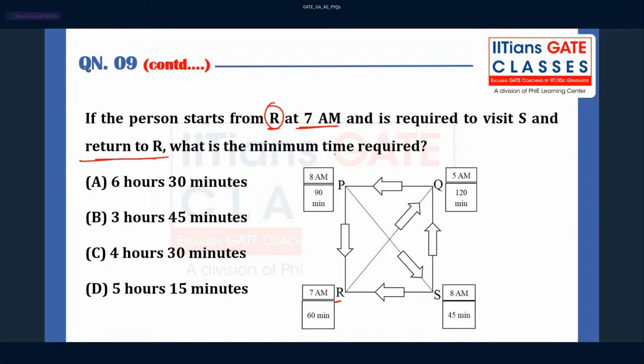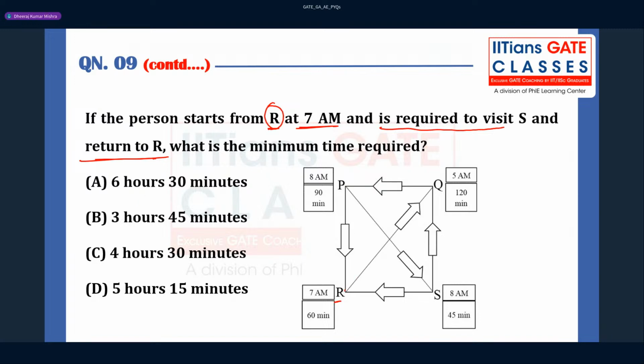Since they have said that the person starts from R at 7 and is required to visit S and then return to R, what is the minimum time required?